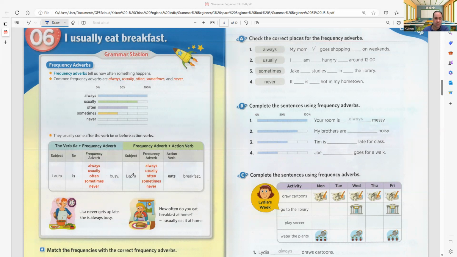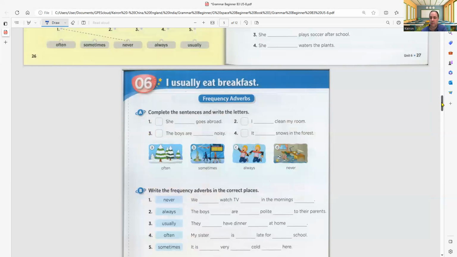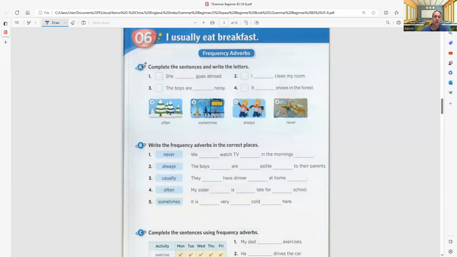Laura is often busy. Laura often eats breakfast. Laura is sometimes busy. Laura sometimes eats breakfast. Laura is never busy. Laura never eats breakfast. Lisa never gets up late. She is always busy. How often do you eat breakfast at home? I usually eat breakfast at home. So how often, guys? That's to ask a question about frequency, okay? Adverb frequency. Let's take a look now in our workbook.